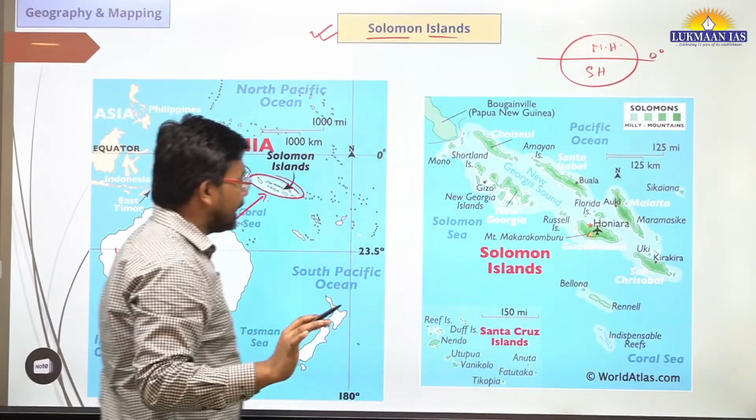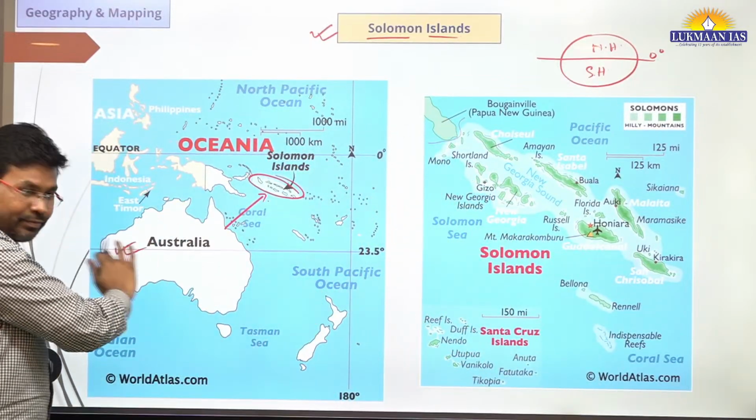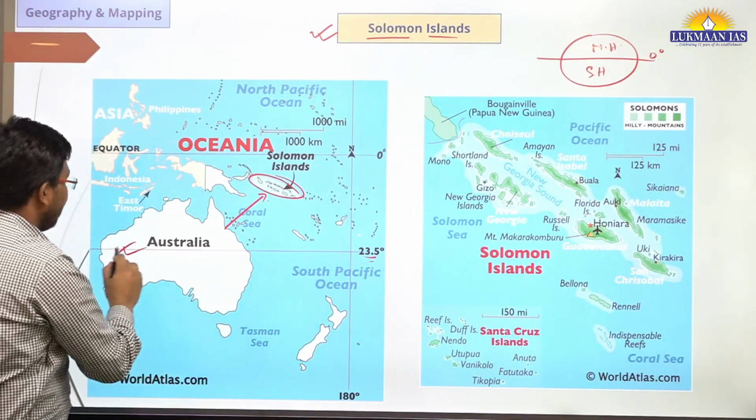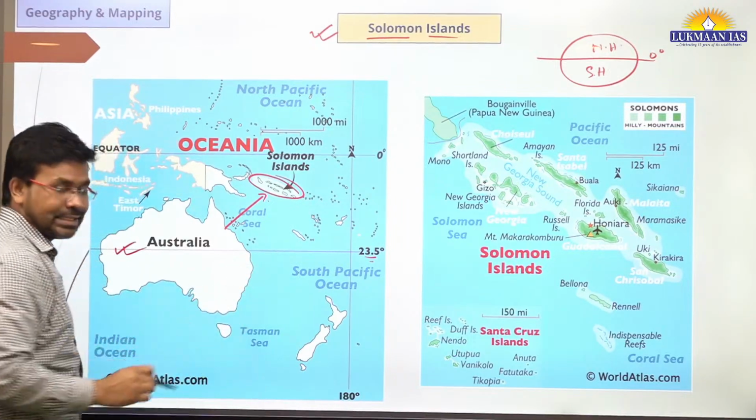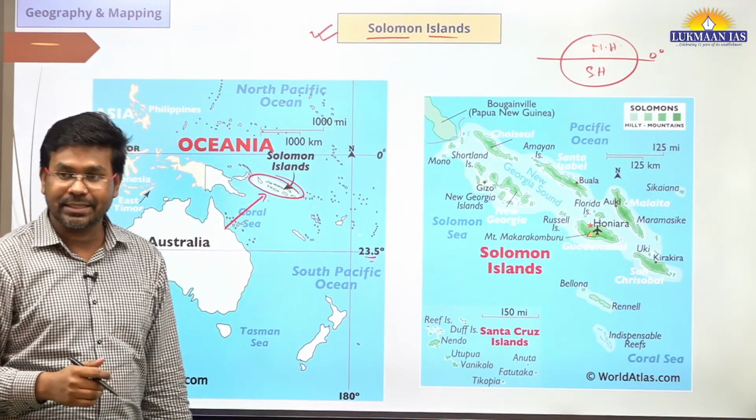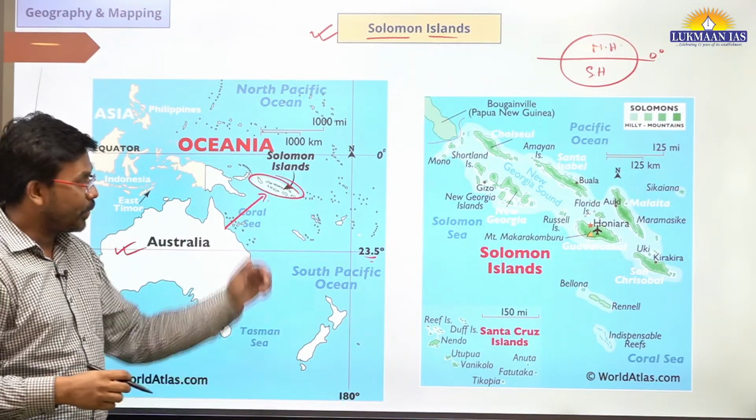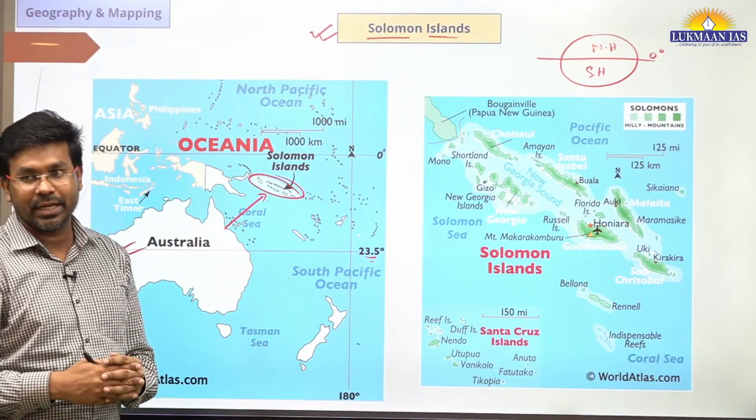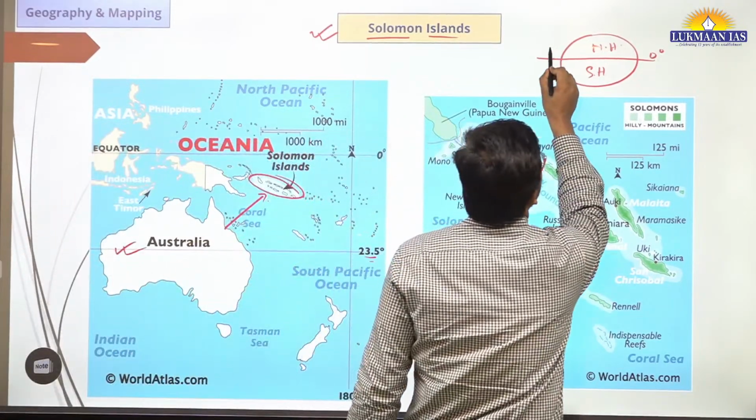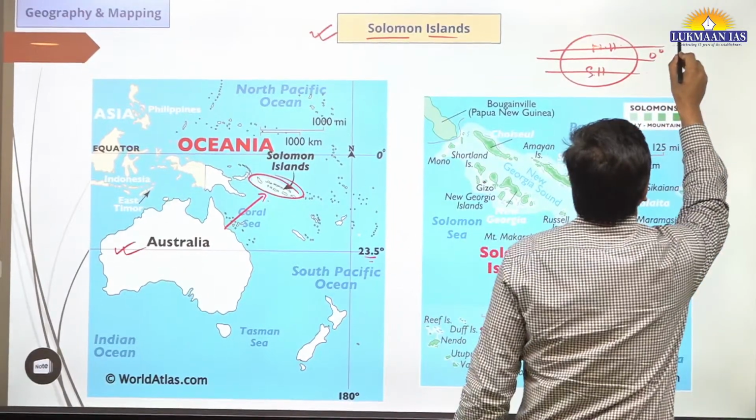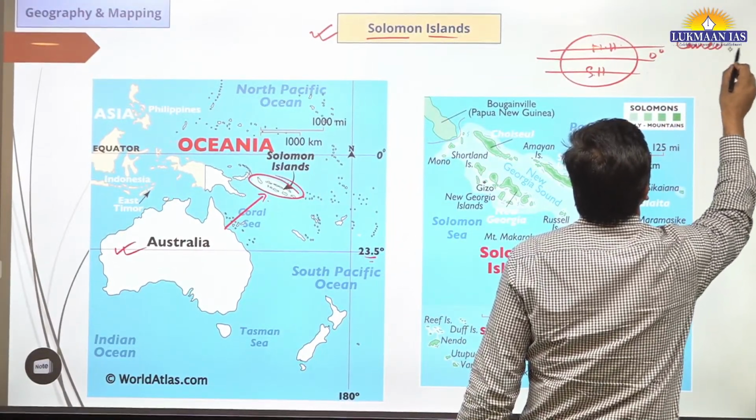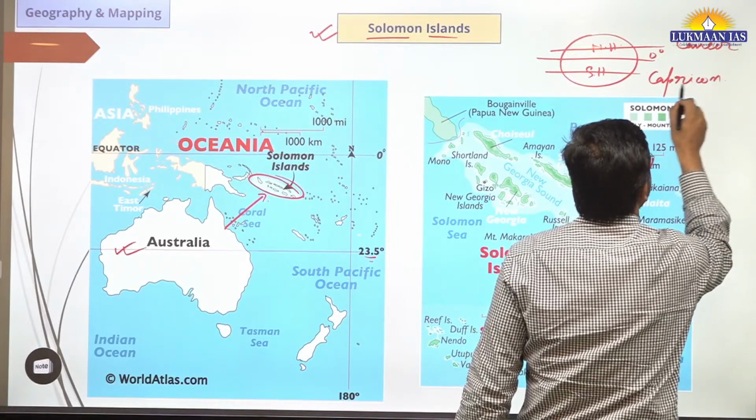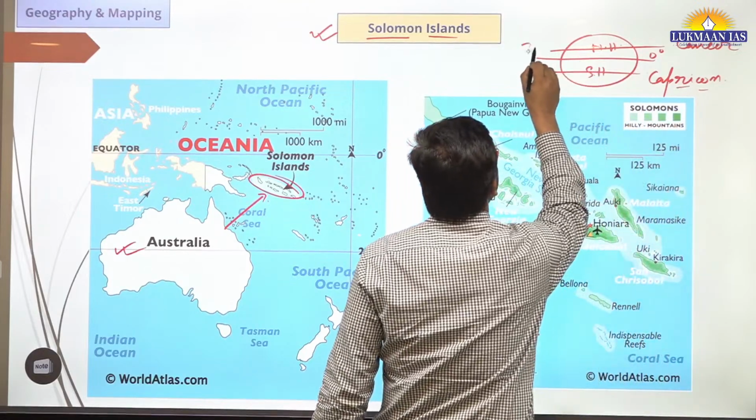If we see this particular map, 23.5 degrees passes over Australia, and this line is known as the Tropic of Capricorn. The Tropic of Cancer is in the northern hemisphere. The Tropic of Capricorn is in the southern hemisphere. This is the Tropic of Cancer, then the Tropic of Capricorn. So this is 23.5 degrees.